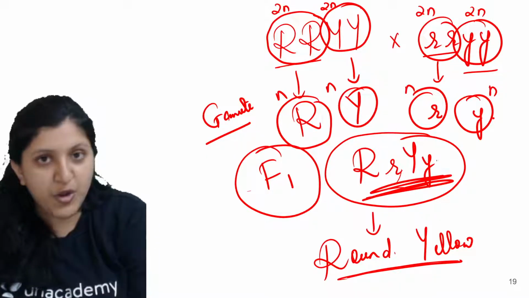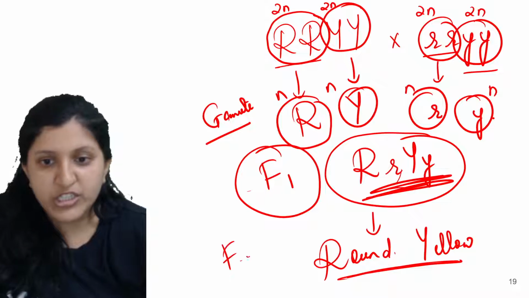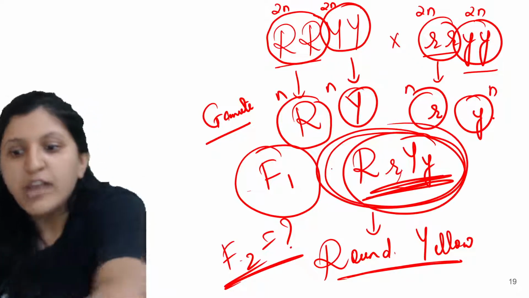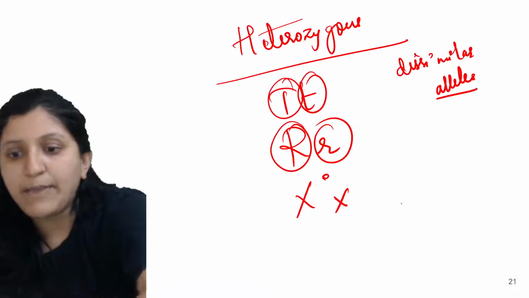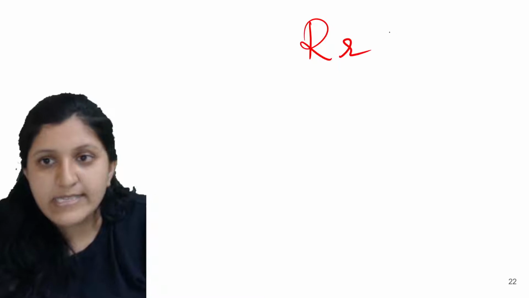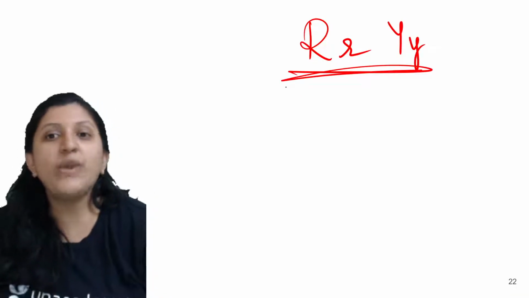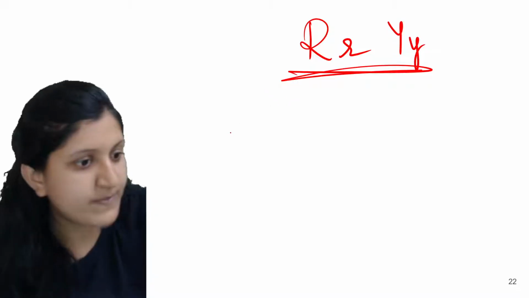Now to make a cross in the F2 generation, we need to form the gametes again from this one. So how are we going to form a gamete here? Let me just explain it here. Now this is the one that we have got, this is the product that we have obtained. So we need to form the gametes now.